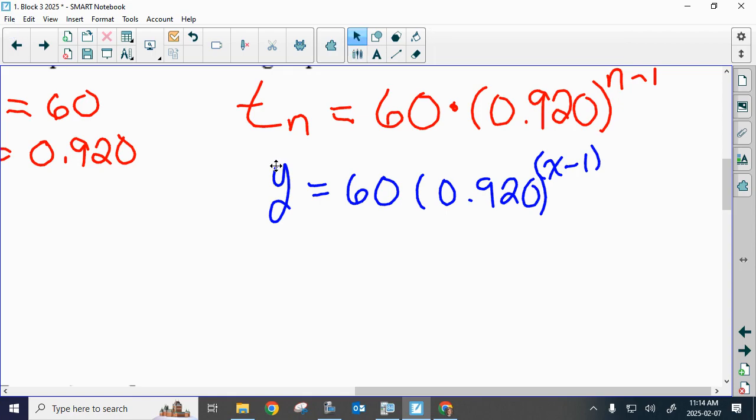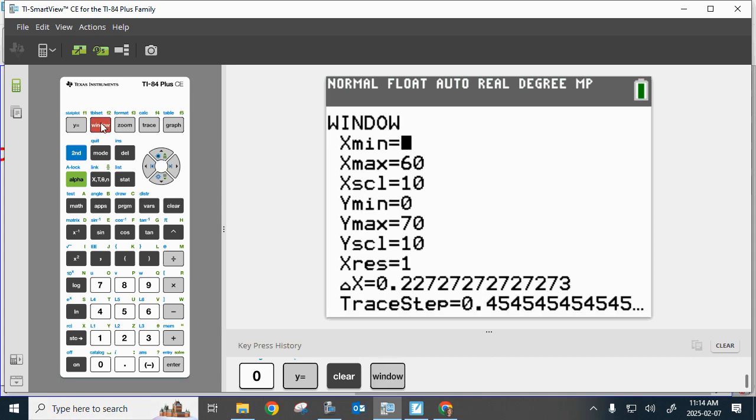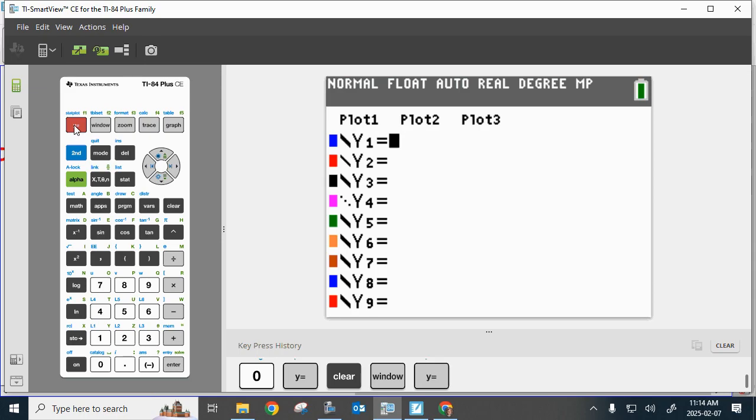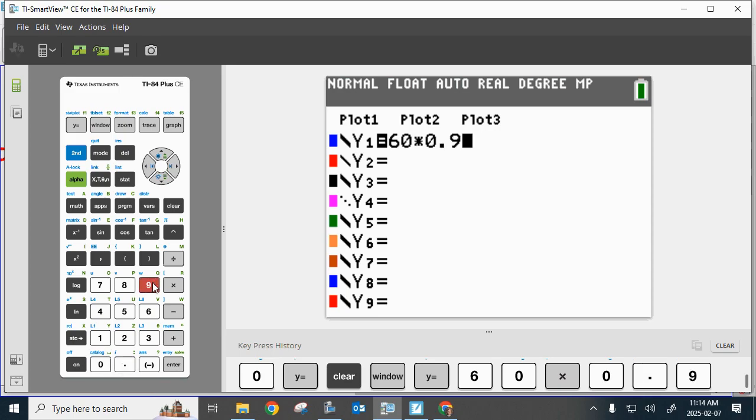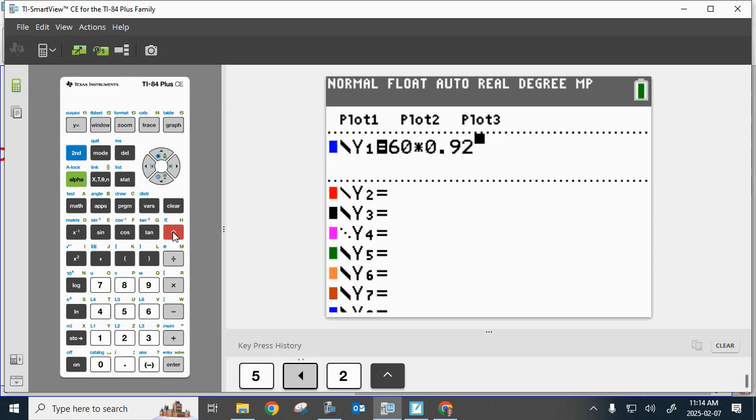If you've got a graphing calculator that goes to superscript, push Y equals. So this is our window setting: 0 to 60, 10, and 0 to 70, 10. And when you push Y equals, we're going to put that equation in. So 60 times 0.9295, and then it's to the power of, if you didn't superscript, you need to put brackets, X minus 1.